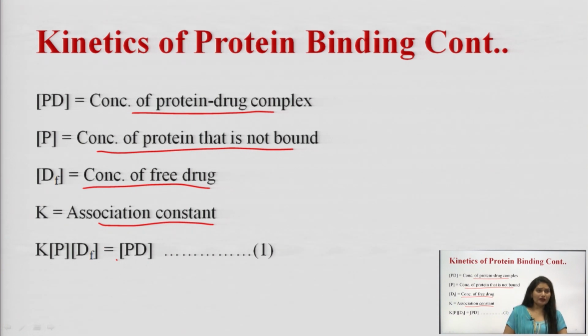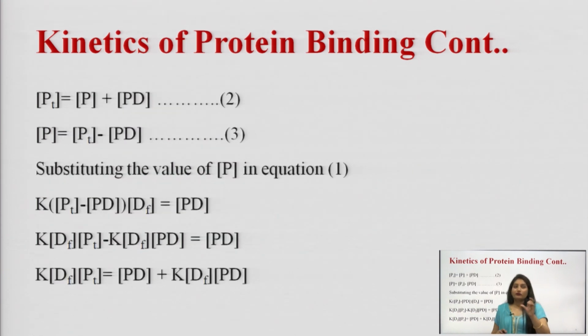Now, PT is equal to P plus PD. If PT is the total concentration of protein, we can write PT is equal to protein plus PD, the complex between protein and drug molecule.